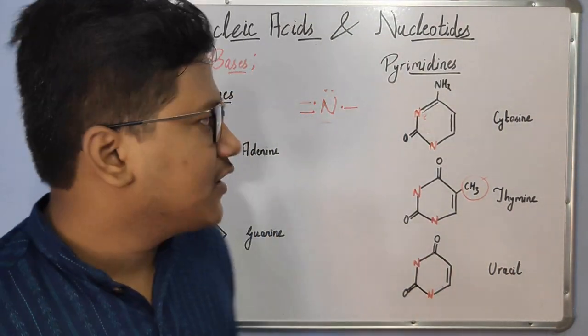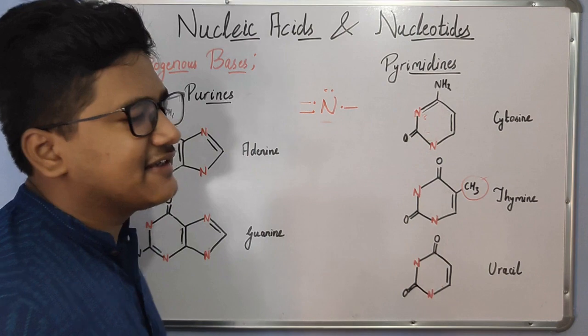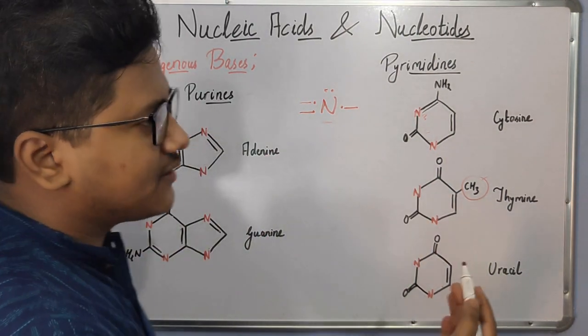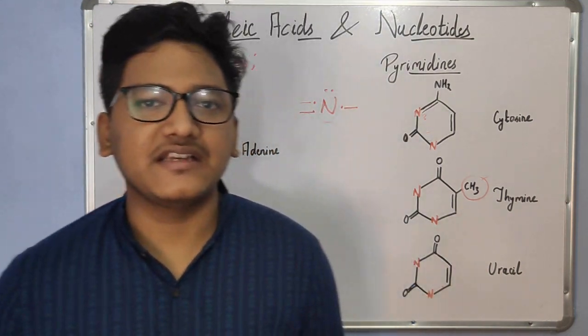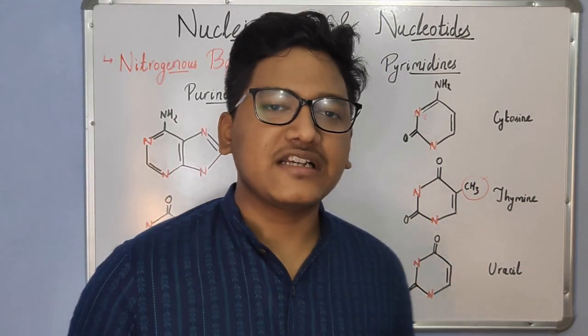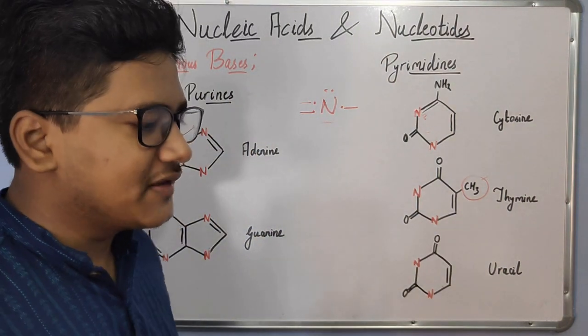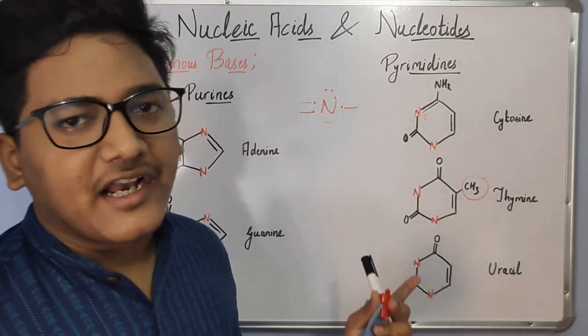So now that we have seen the different types of purines and pyrimidines, we will look into how these purines and pyrimidines are arranged in DNA and RNA, and how they are associated with ribose and phosphate to make the nucleotides in DNA and RNA.